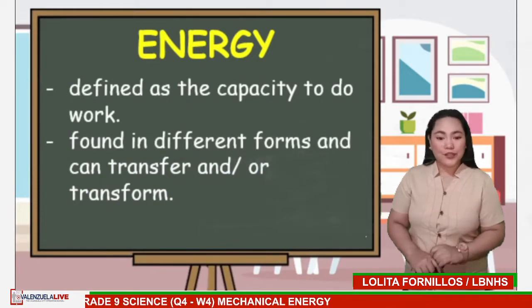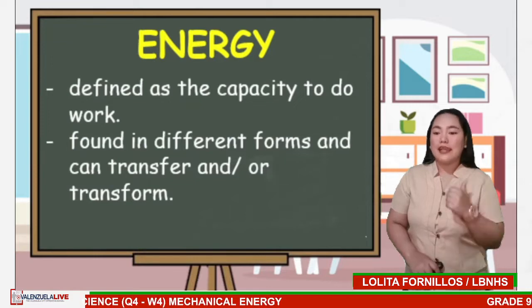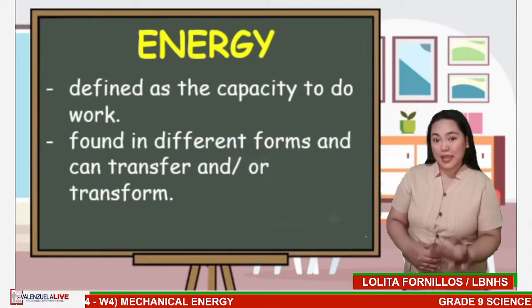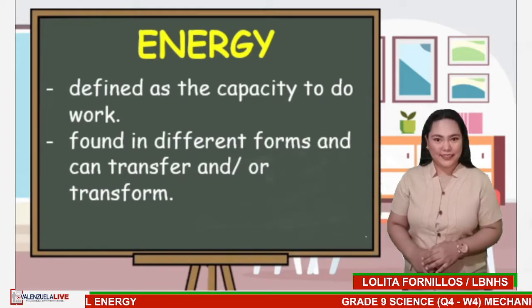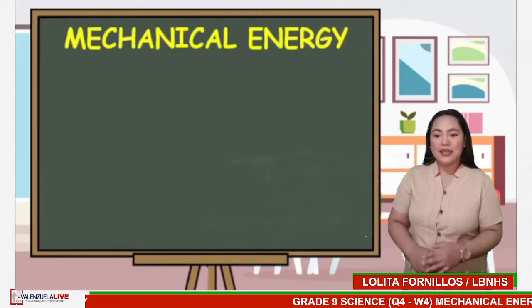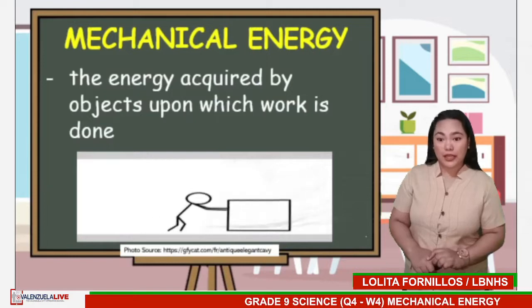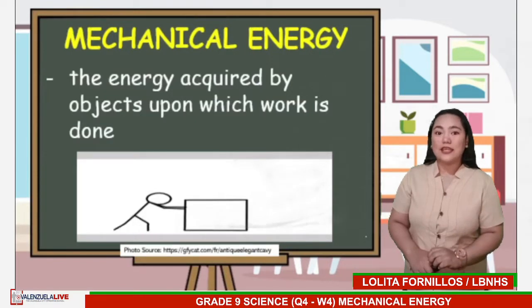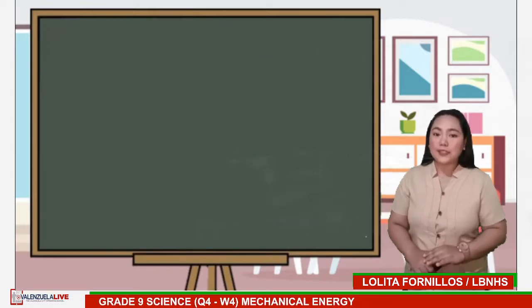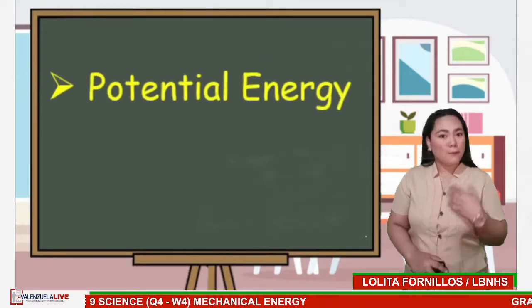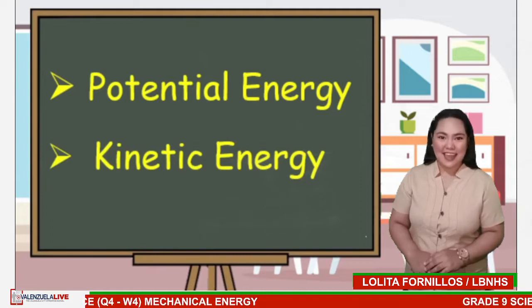Energy can be transferred without being transformed. It can also be transformed without being transferred. It can also be transformed during transfers. In general, the energy acquired by objects upon which work is done is known as mechanical energy. Energy has two basic categories: potential and kinetic energy.